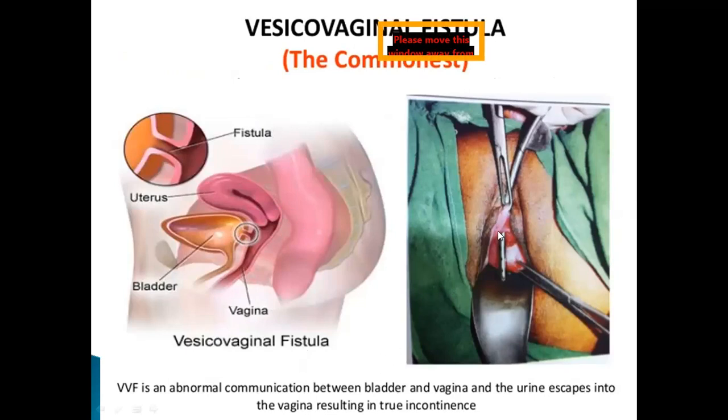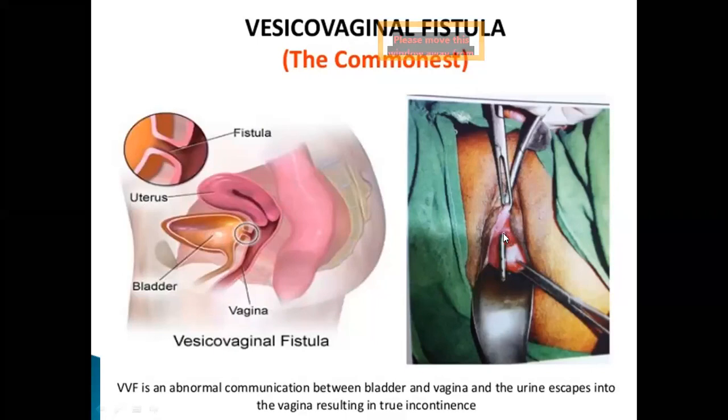Here you can see the metal catheter is passed through the urethra and is coming out through the opening in the anterior vaginal wall. This is a Sims speculum. They are holding the anterior vaginal wall with Allis forceps for exposing this fistula opening.